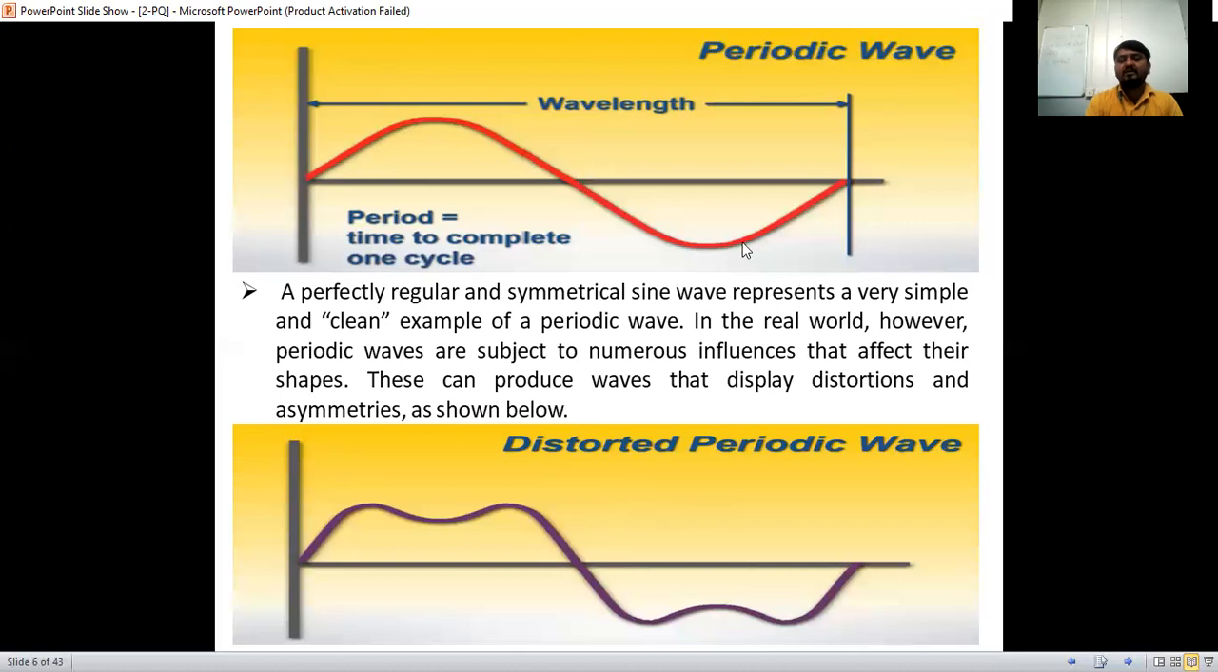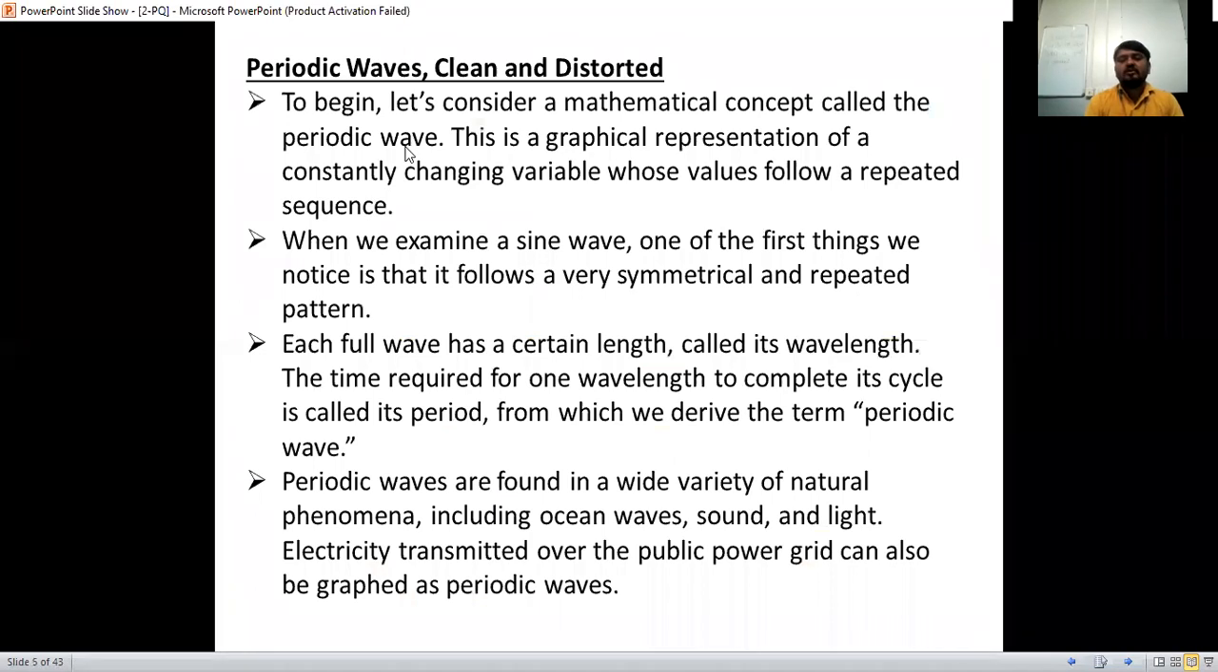Here it is sinusoidal. So period equals the time to complete one cycle. That is called the time period. Now this one is distorted. There is no change in frequency, the same thing is there, but some harmonics are added inside this one. We'll explain that later, by taking all the waveforms. So let's consider the mathematical concept called a periodic wave.